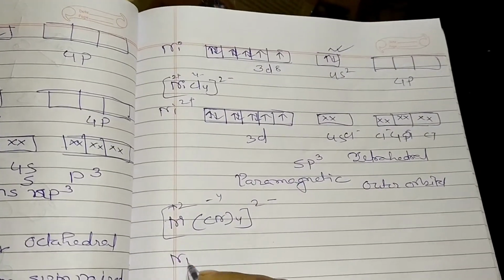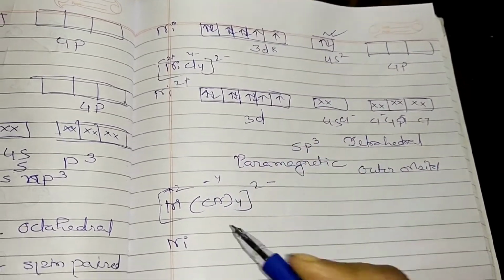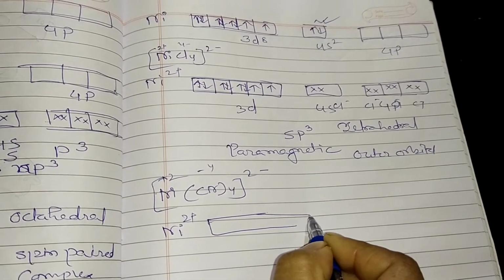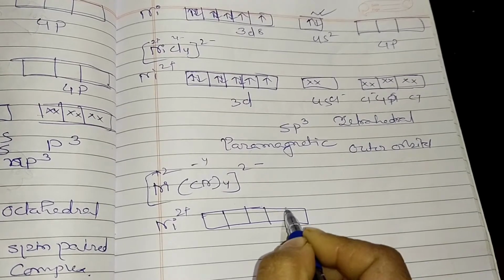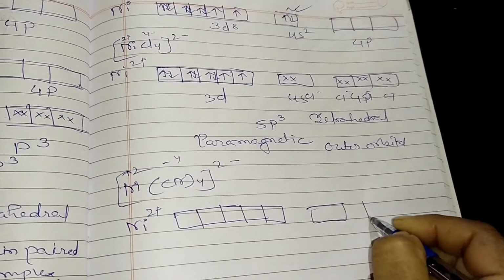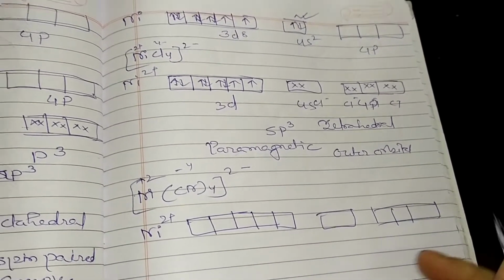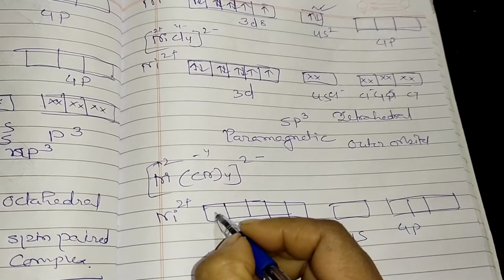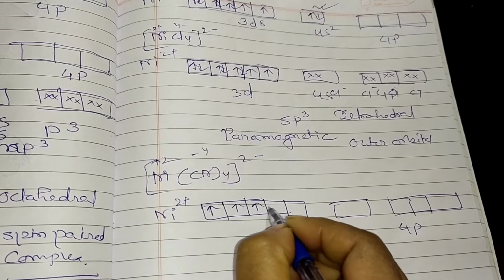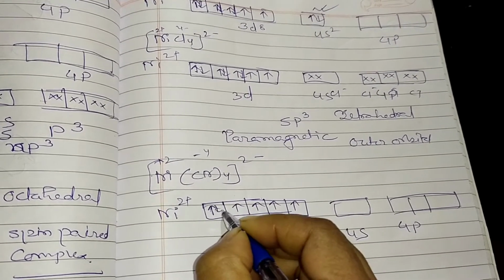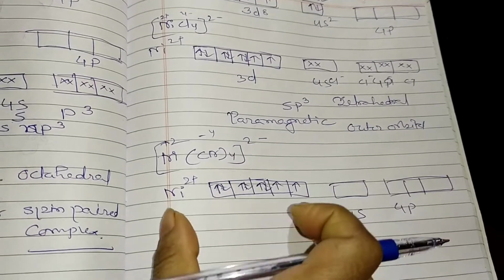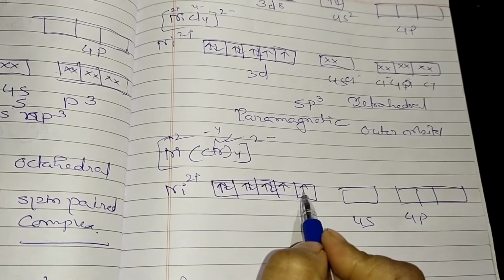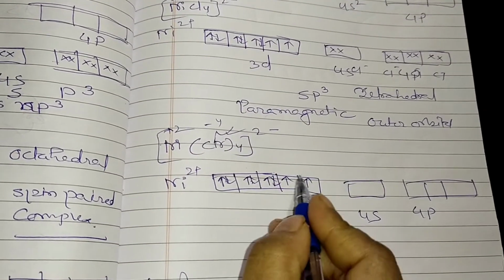So when nickel is in plus 2, same condition, same nickel 2 plus, what we have to write down is 3d8 and 4s 0, 4p also 0, because the 2 electrons of 4s are removed as it is 2 plus, and the remaining 1 2 3 4 5 6 7 and 8 is the nickel 2 plus configuration. Now cyanide is a very strong ligand, so definitely it will make the unpaired electrons pair up.